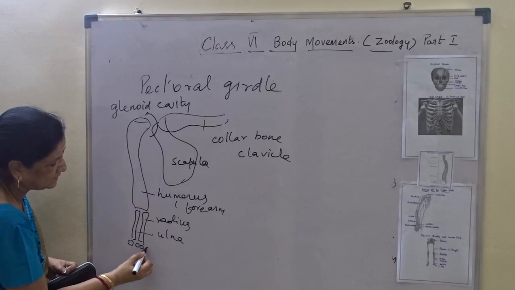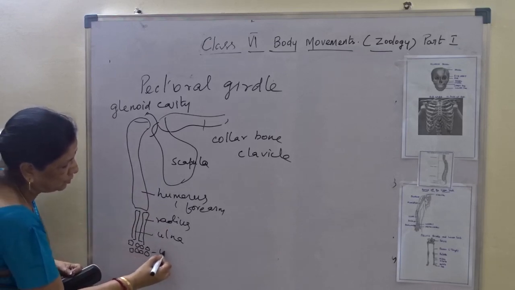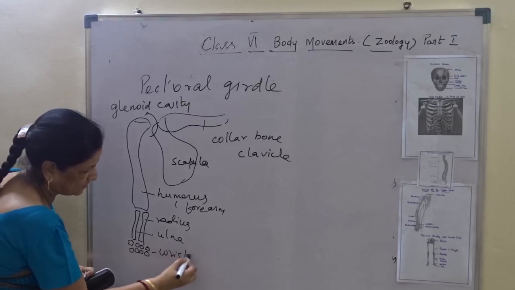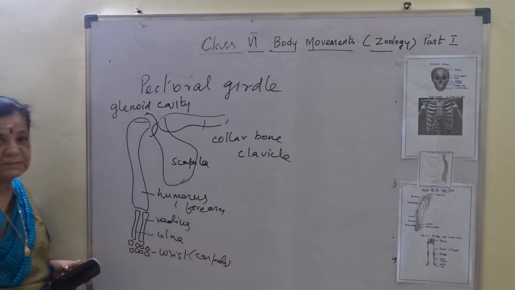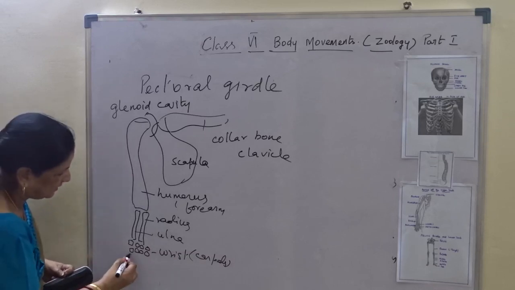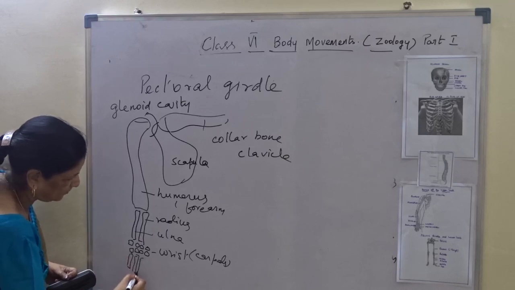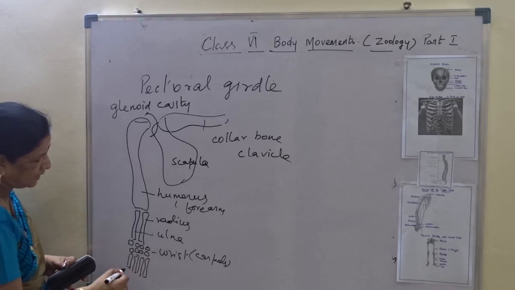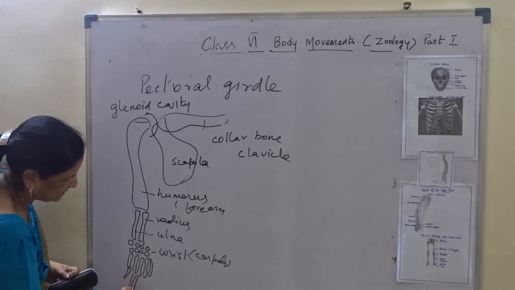Followed by that are 8 small bones called the wrist, or carpals. Then the palm has 5 bones, and these 5 bones have phalanges.